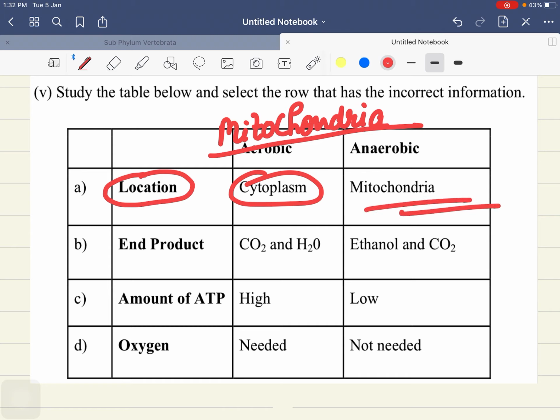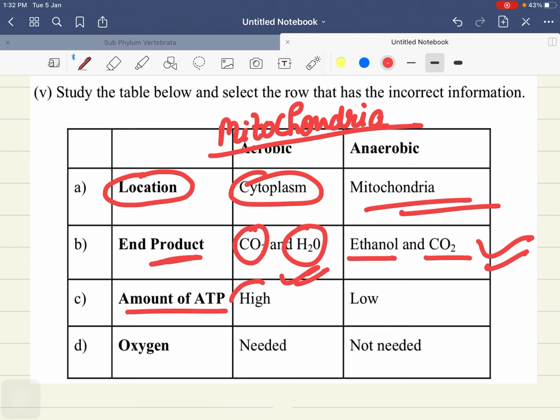The first is incorrect, but still we will recheck. End product of aerobic respiration is CO2 and water. Perfectly correct. Anaerobic respiration, ethanol and carbon dioxide. Perfectly correct. Amount of ATP in aerobic is high, in anaerobic it is low.